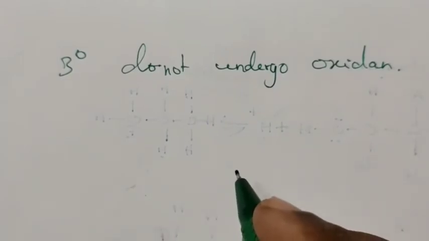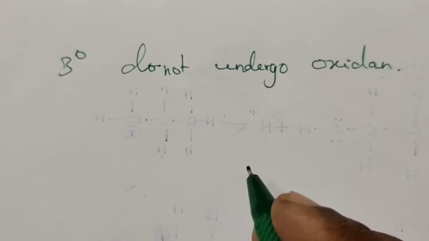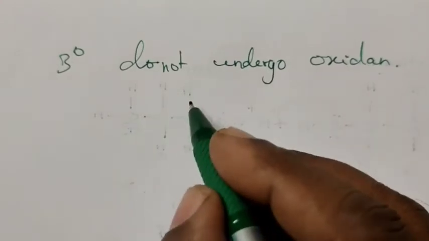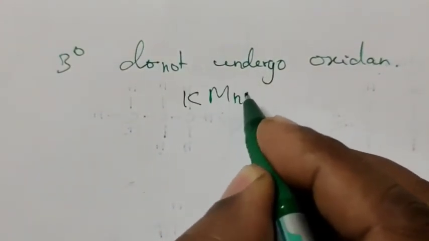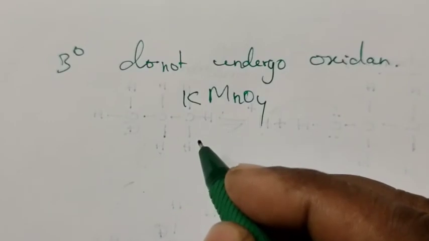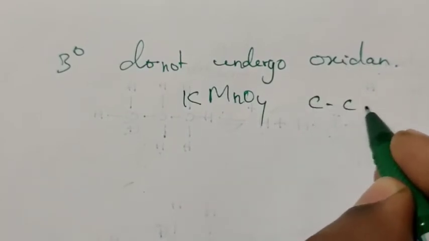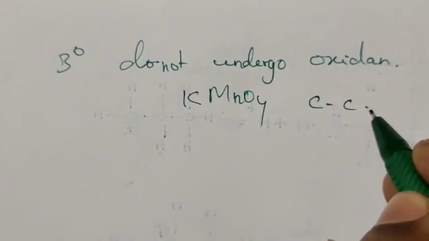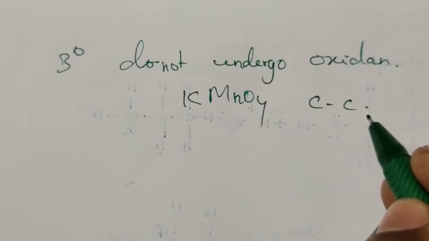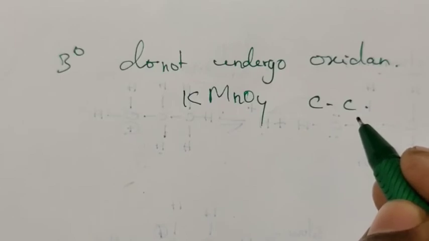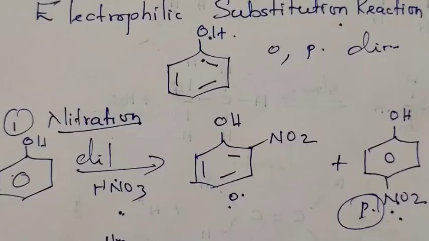Tertiary alcohol does not undergo oxidation, but under elevated conditions and in the presence of strong oxidizing agents such as KMnO4, with the cleavage of various carbon bonds, it forms a mixture of carboxylic acids as the product. The different carboxylic acids contain a lesser number of carbon atoms.